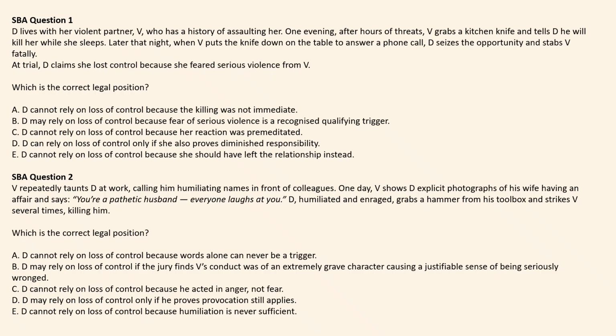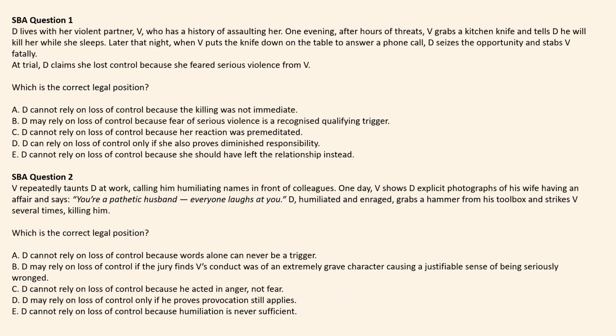The defendant lives with her violent partner, the victim, who has a history of assaulting her. One evening, after hours of threats, the victim grabs a kitchen knife and tells the defendant he will kill her while she sleeps. Later that night, when the victim puts the knife down on the table to answer a phone call, the defendant seizes the opportunity and stabs the victim fatally. At trial, the defendant claims she lost control because she feared serious violence from the victim. Which is the correct legal position?